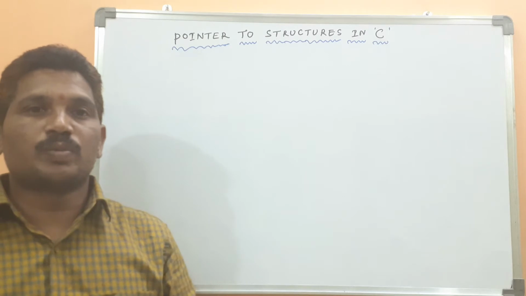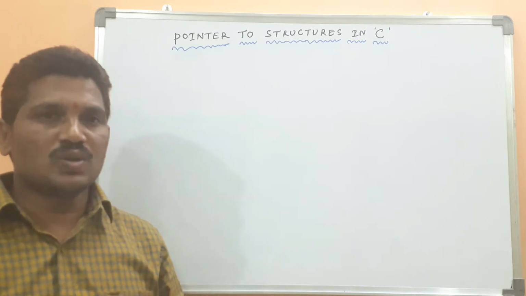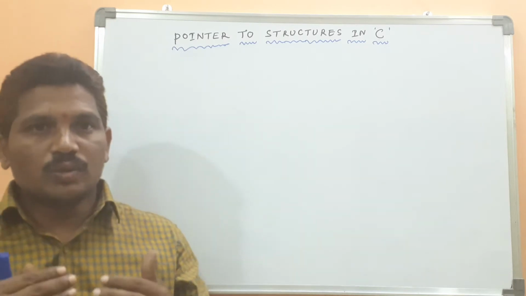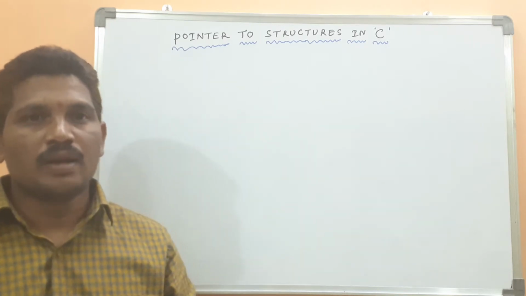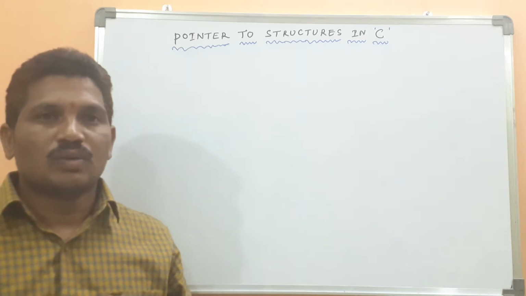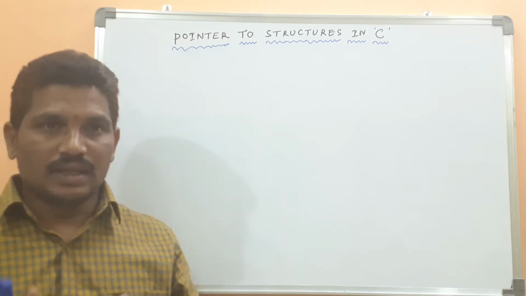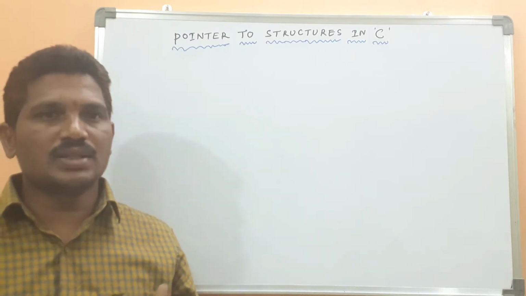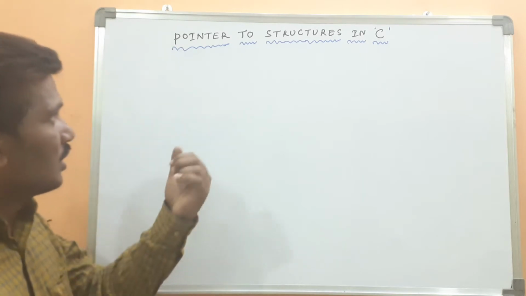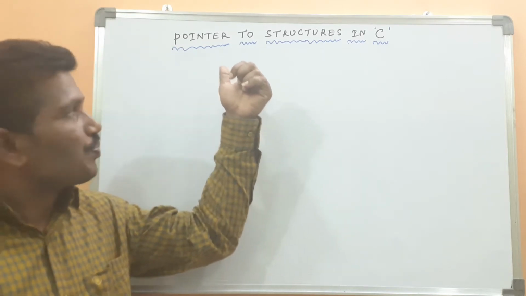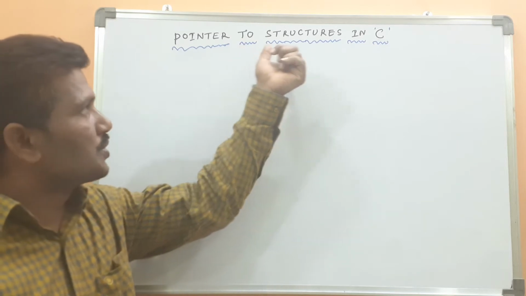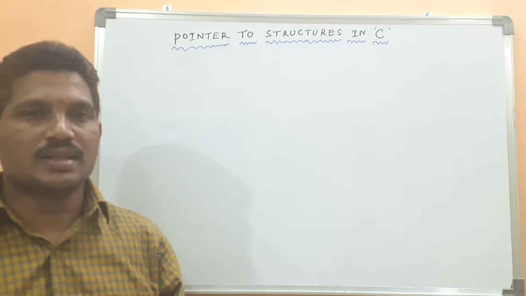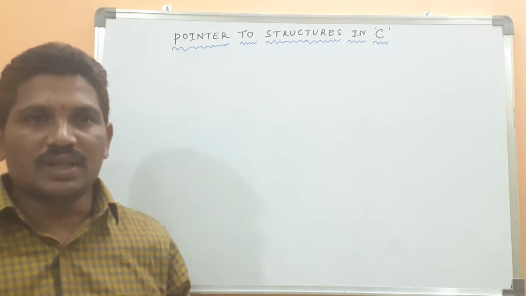How you can perform arithmetic operations on the pointer, we have seen in the last class. Today, how the pointer is used in the structure concept. You know what a structure is, how to declare a structure variable, what a pointer is, how to declare a pointer. But here, how should the pointer concept be used in structures, how can the structure variable be declared as a pointer? I will explain with the help of an example.